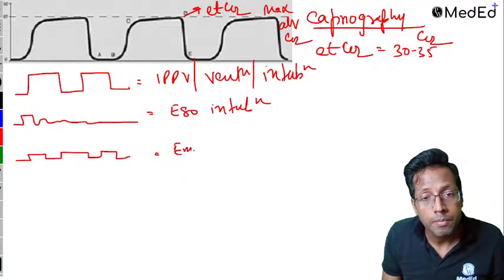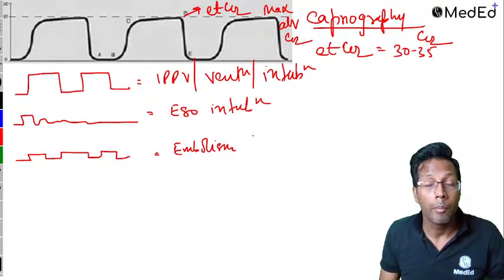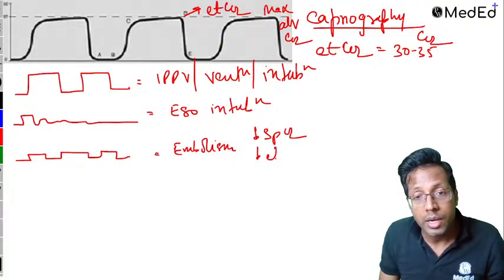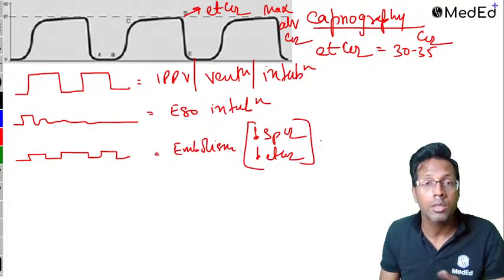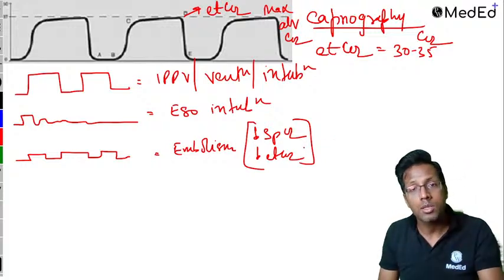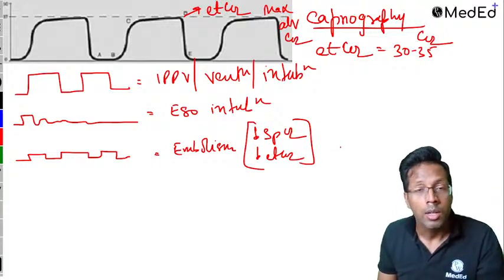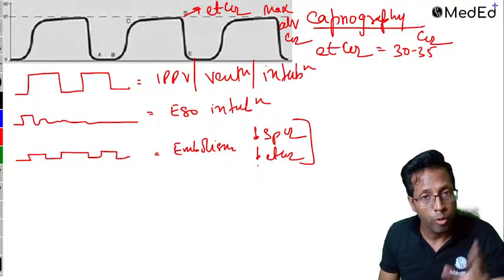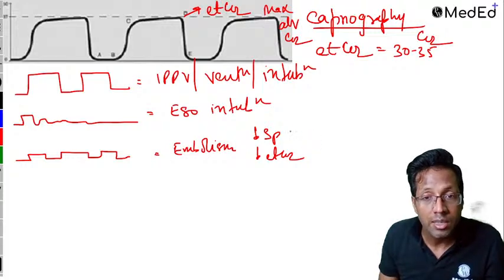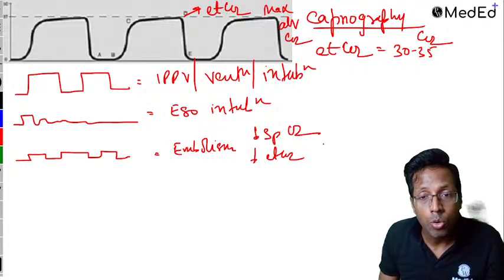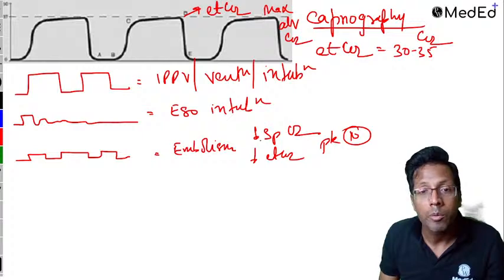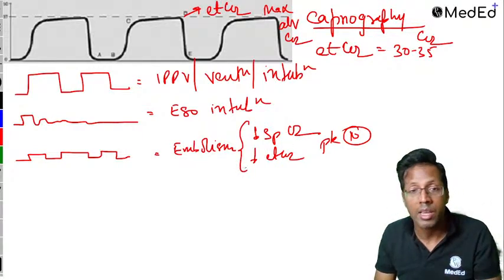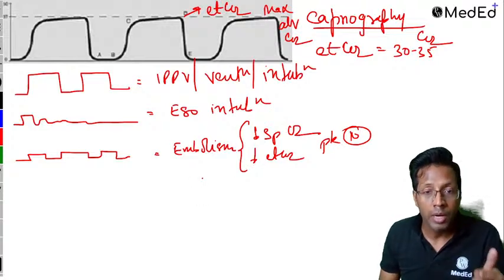This can be seen in embolism, low carbon dioxide. Remember, an embolism question has been asked as a clinical question: a decrease in SpO2 and a decrease in EtCO2. A patient is undergoing laparoscopic surgery, suddenly there is a fall in saturation, there is a fall in EtCO2, peak pressures are normal. This question I think was asked last year, a clinical question of 4-5 lines. The point is, if there's a decrease in SpO2, decrease in EtCO2 and the peak pressure remains normal, normally it is going to be an embolism, especially in a laparoscopic surgery where the chances of embolism are very high. So if it is going down, it can be embolism.